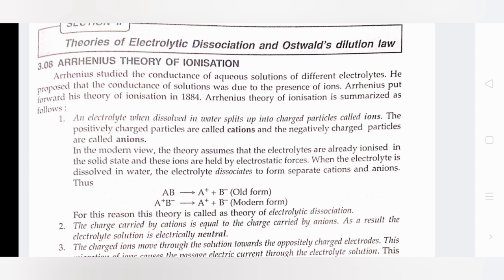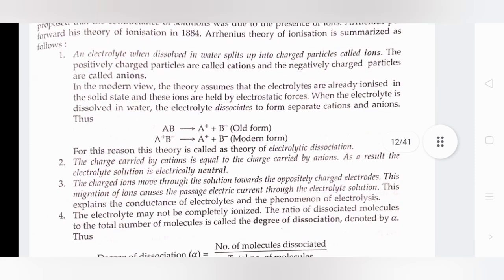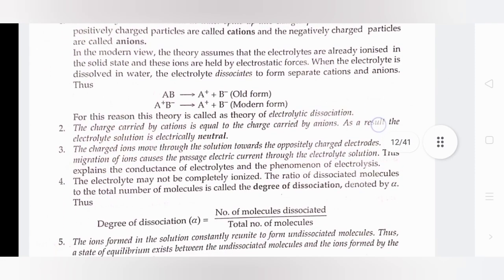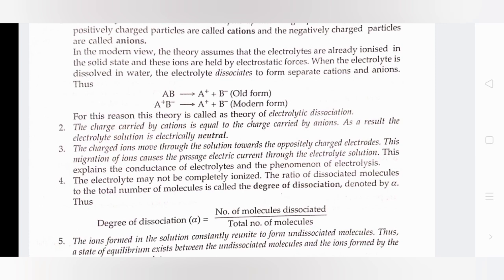In the modern view, the theory assumes that the electrolytes are already ionized in the solid state and these ions are held by electrostatic forces. When the electrolyte is dissolved in water, the electrolyte dissociates to form separate cations and anions. This theory is called the theory of electrolytic dissociation.